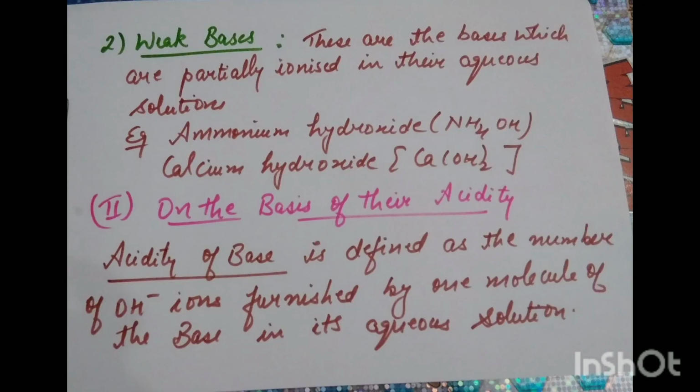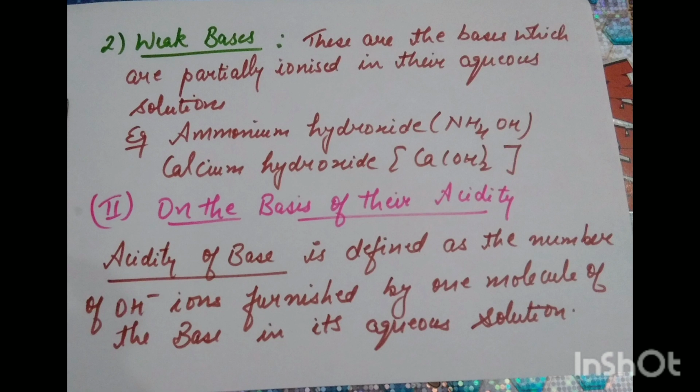Next are weak bases. Weak bases are those bases which are partially ionized in their aqueous solution. It means they will not be completely ionized, they will not completely dissociate. Dissociation means breakdown. For example, ammonium hydroxide and calcium hydroxide.